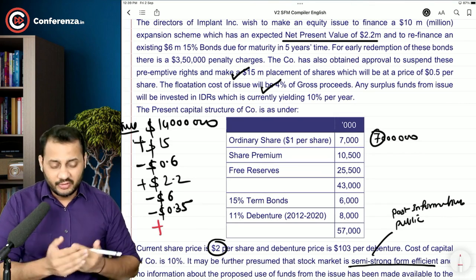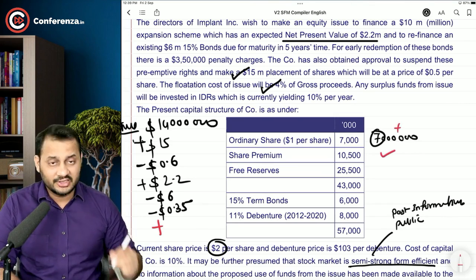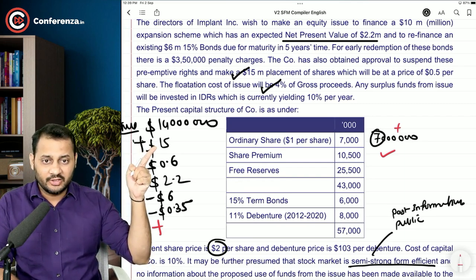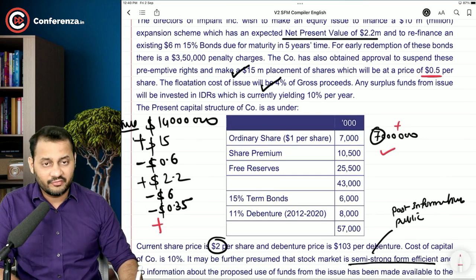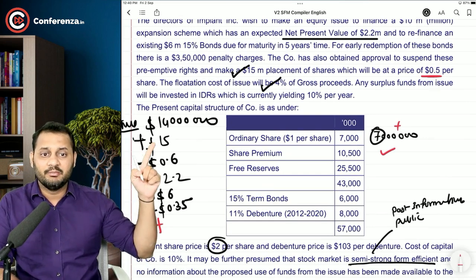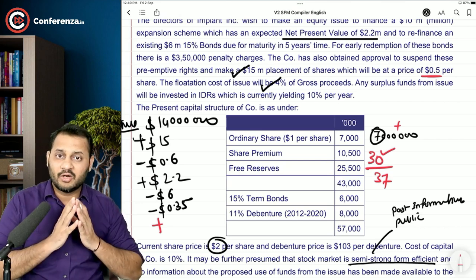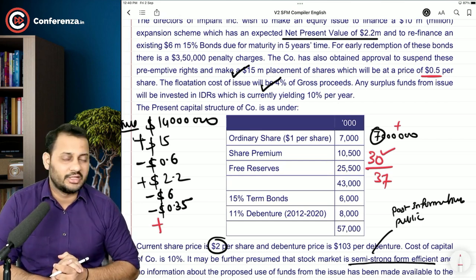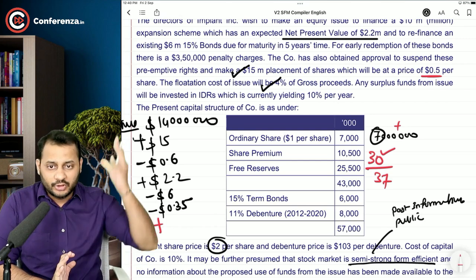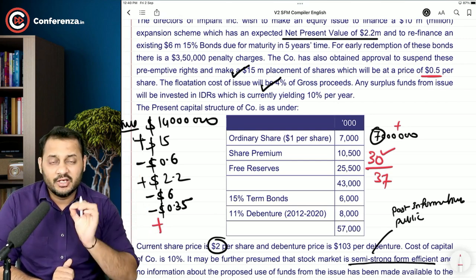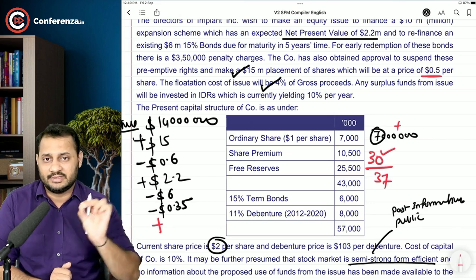And the total number of shares are 7 million plus the new shares that have been issued, because we have raised $15 million at a price of 0.5 per share. That means 30 million more shares have been issued. The total number of shares will now be 37 million. So the total market value divided by 37 million shares will give you the new market price.